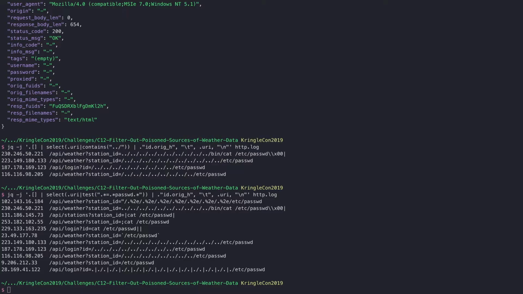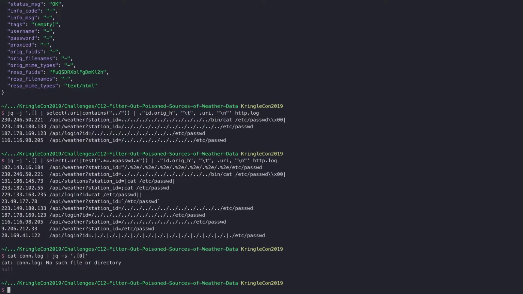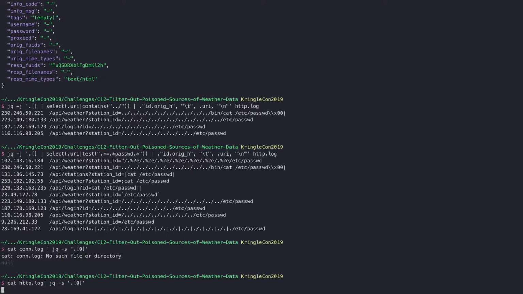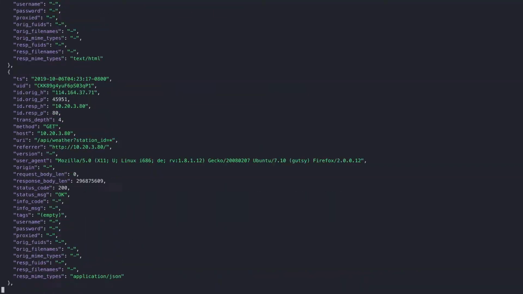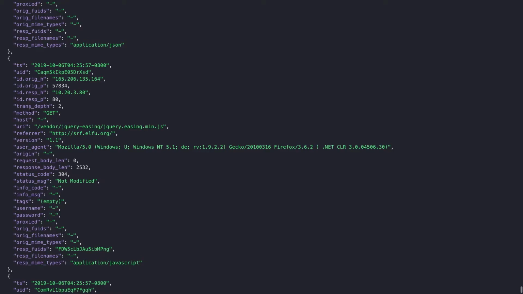If I can grab one entry from the logs. Oh, obviously that's from my previous hint. I need to have the HTTP logs. I just need one. There we go. So one entry has multiple fields that it tracks, right? So we have host, for example. We have user agent, for example. We have username, password, all those kinds of things. Obviously, URI is going to be in there. That's something we searched for.